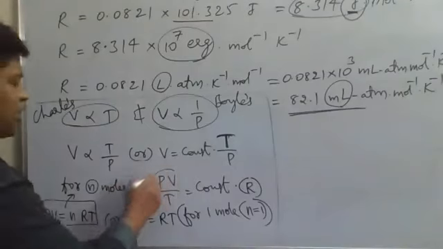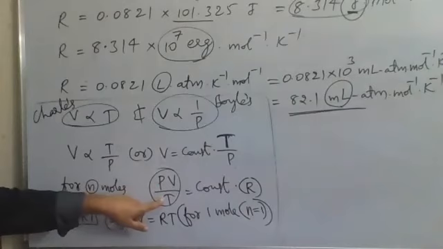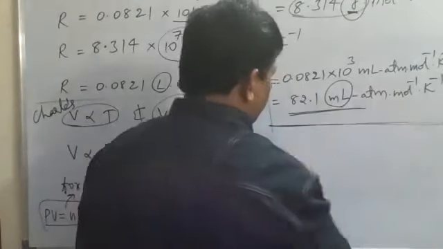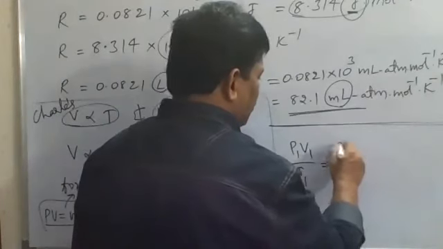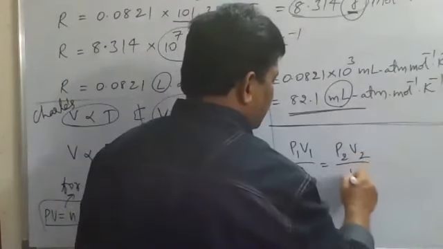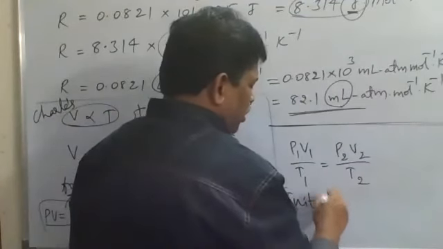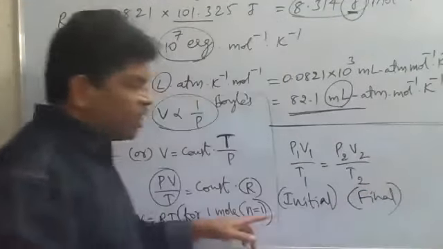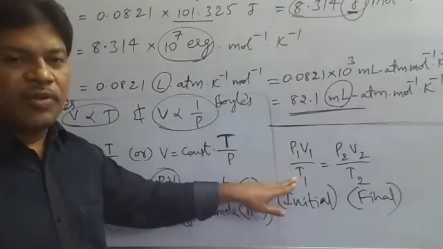From this equation, if you take initial conditions P1, V1, T1, then P1 V1 by T1 must be equal to P2 V2 by T2. Initial conditions are pressure P1, volume V1 and temperature T1.